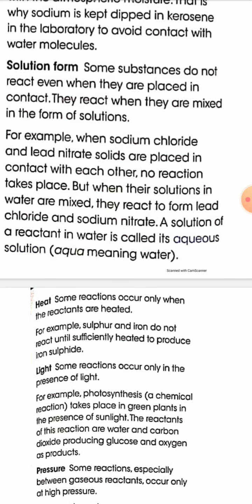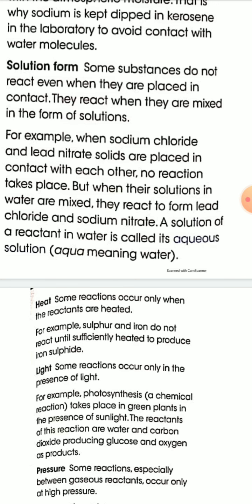For example, when solid sodium chloride and solid lead nitrate are placed in contact with each other, no chemical reaction takes place. But when their solutions in water are mixed, they react to form lead chloride and sodium nitrate.